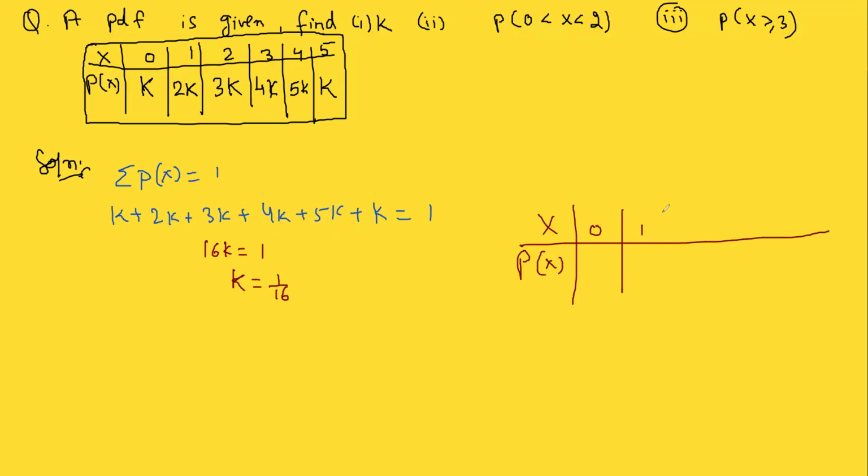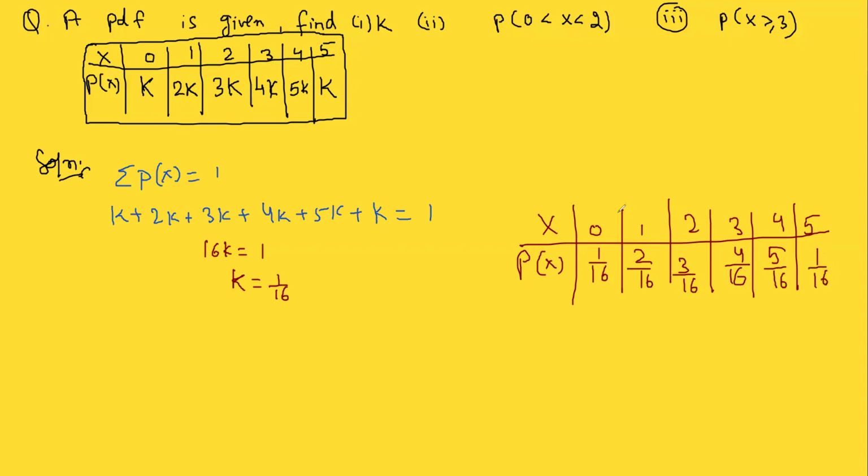You can create one new table for putting in the value of K. The random variable is the same. The random variable can be anything: any integer, real number, negative number, it doesn't matter. But probability always lies between 0 and 1. So K is 1 over 16, 2K means 2 over 16, 3 over 16, 4 over 16 which can also be simplified to 1 over 4, 5 over 16 and 1 over 16. This is the new table.